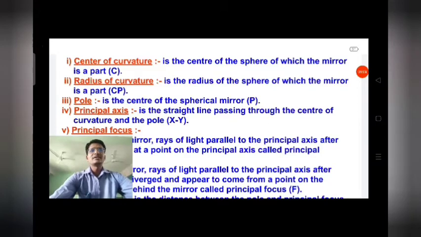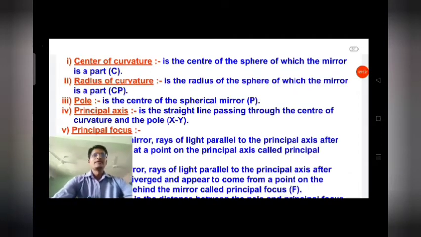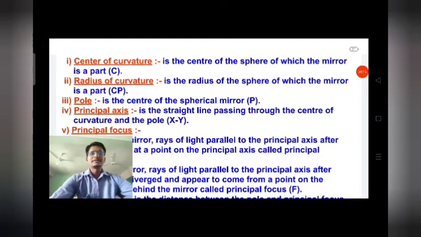The radius of curvature is CP, the radius of the sphere of which the mirror is a part. C is the center of curvature and CP is the radius of curvature.